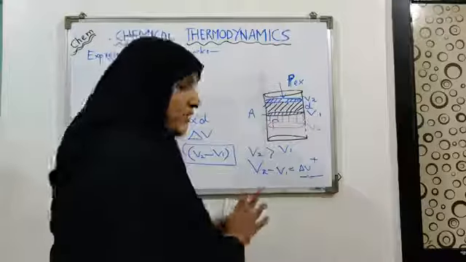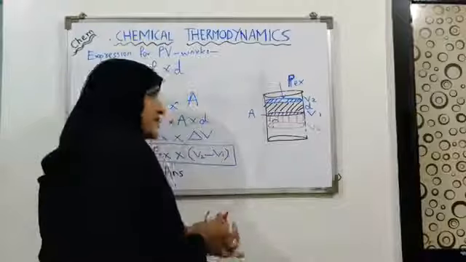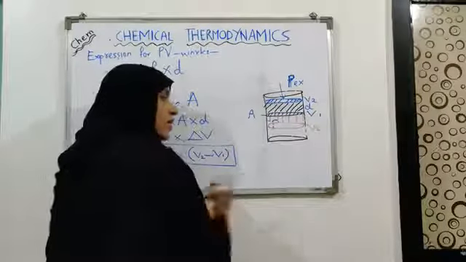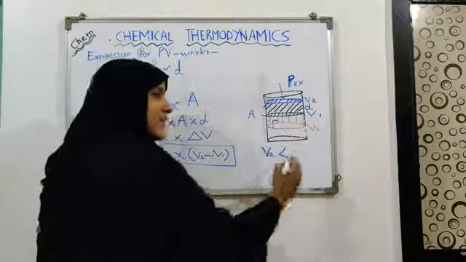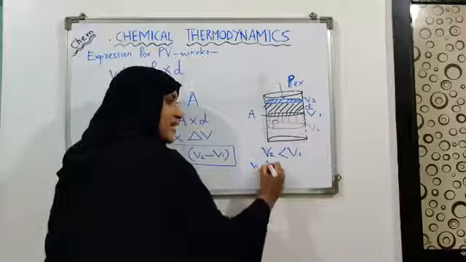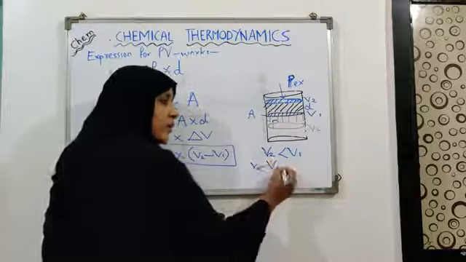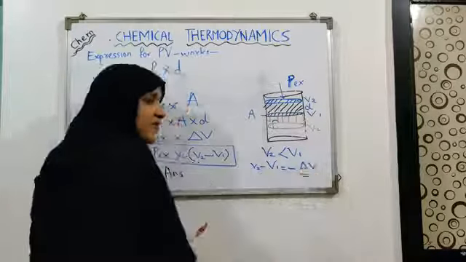Now I would say that when the compression happens, V2 is less than V1. It means that you are subtracting a larger value V1 from the lower value V2. You are going to get the answer of delta V as some negative value.